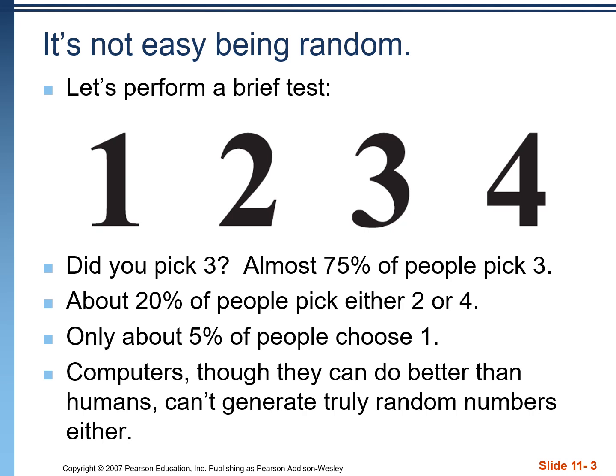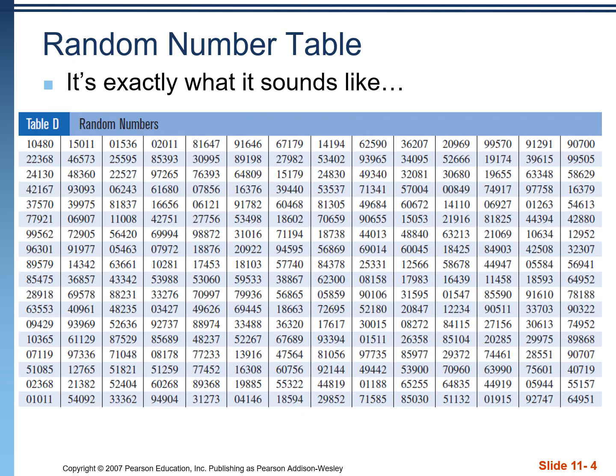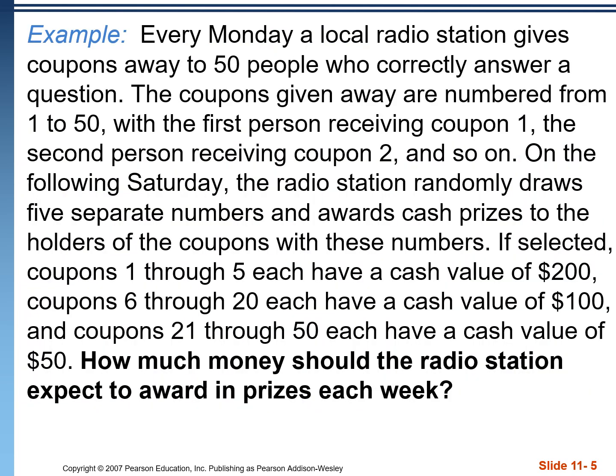Okay, computers do a bit of a better job of producing random numbers, but in actuality, computers can't pick random numbers either, right? We can get a random number by flipping a coin, by rolling a die. Those are simple methods, but to get truly random numbers is actually quite difficult. In fact, most statistics textbooks supply an appendix with something like this, which just has strings and strings of random numbers. This is for when you need truly random values, and these are often populated by taking numbers, quote unquote, at random from digits of pi or something like that, where they're just picking random digits from a string of infinite numbers.